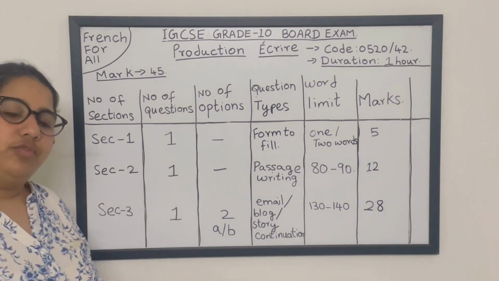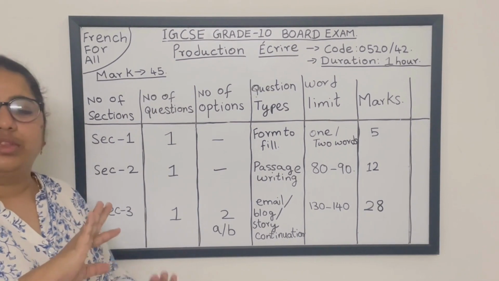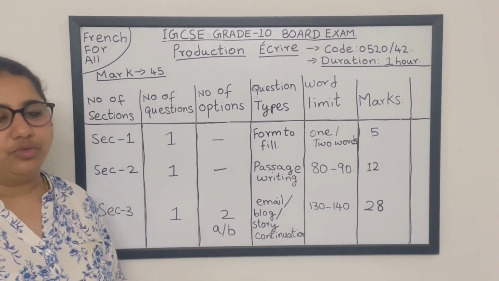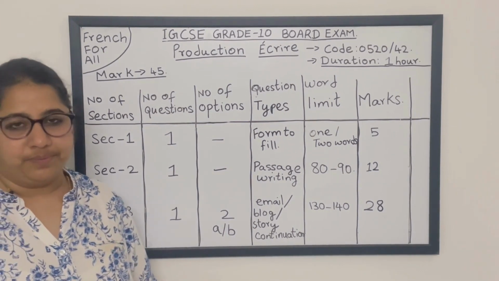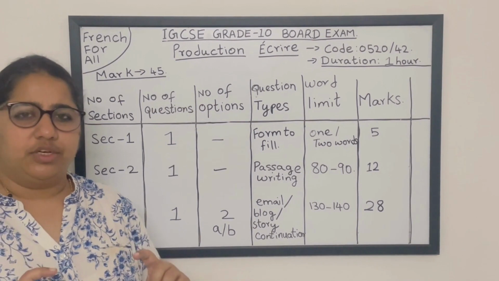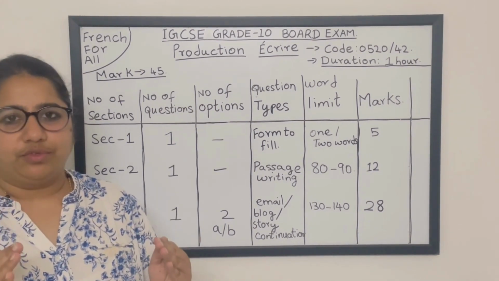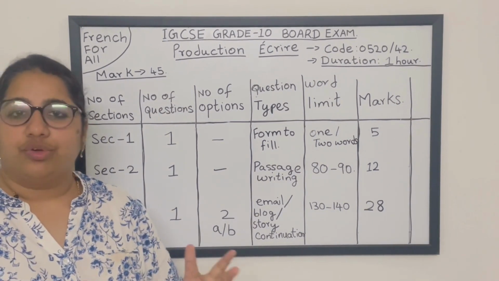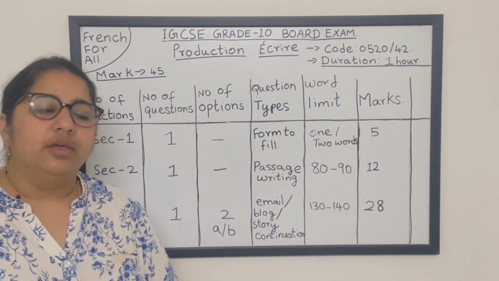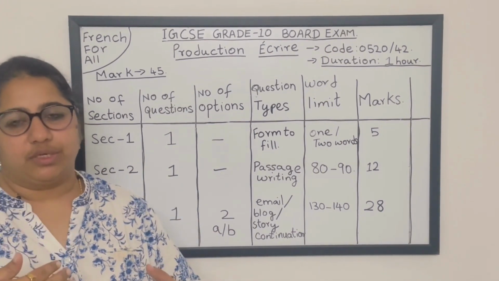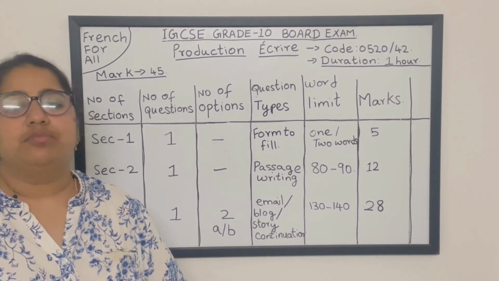Here again the number of questions is 1 without any option. The type of question is going to be passage writing. In bold words the topic will be given, for example argent de poche, that means pocket money. The parameters will be given below it, 4 to 5 parameters maximum.